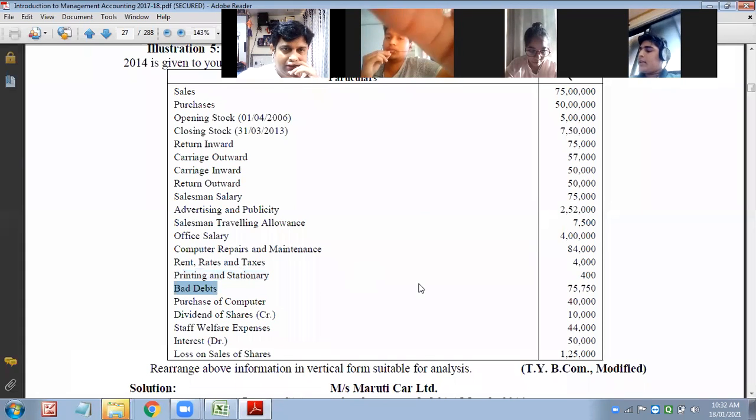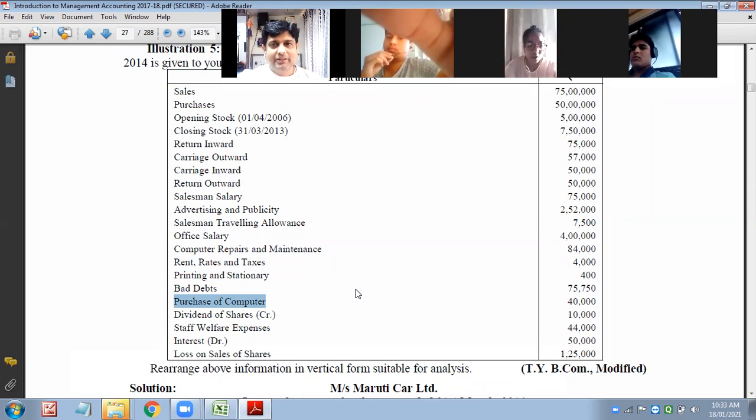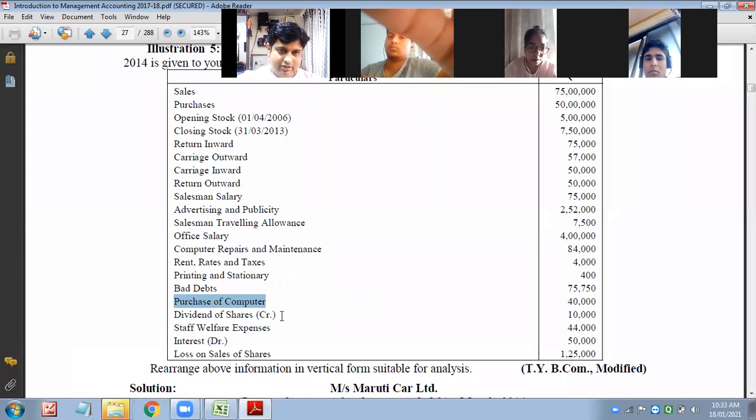Selling and distribution expenses. Absolutely right. Purchase of computer. Office and administrative expenses? Yes, but it is a kind of capital expenditure. I doubt they must have taken it. It's an item of the balance sheet. We have to add it to the asset. Am I right? Depreciation you can take, not the entire cost.